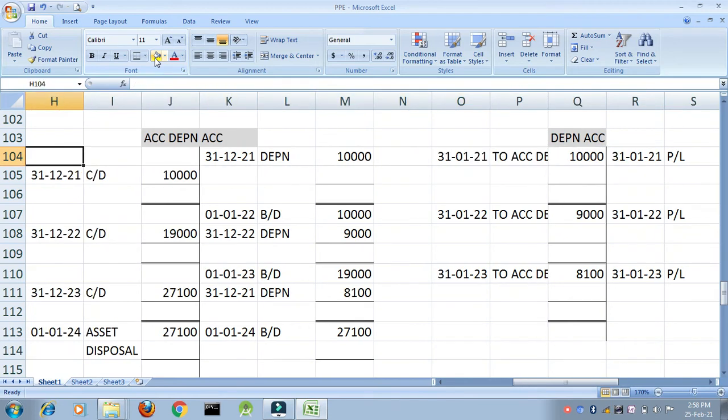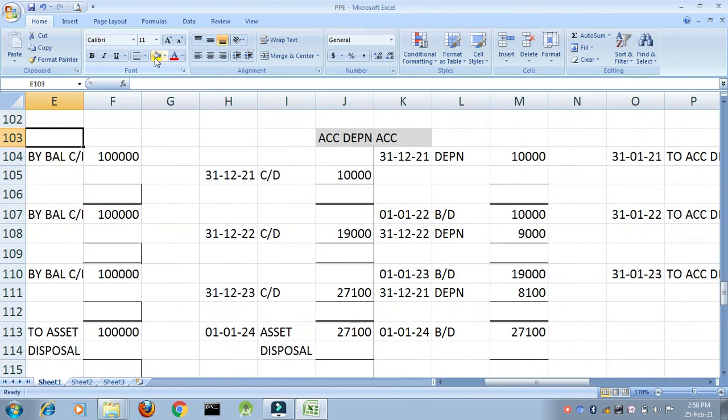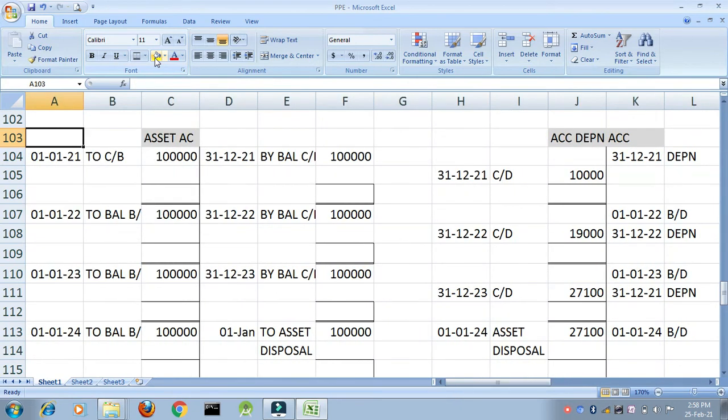And here you have what? In your accumulated depreciation account, by depreciation account, right? Double effect in depreciation account as well as accumulated depreciation account. Are there any other transactions in year number 1? No. So what do we do? We balance the accounts. Here it will be by balance carried down, 1 lakh.